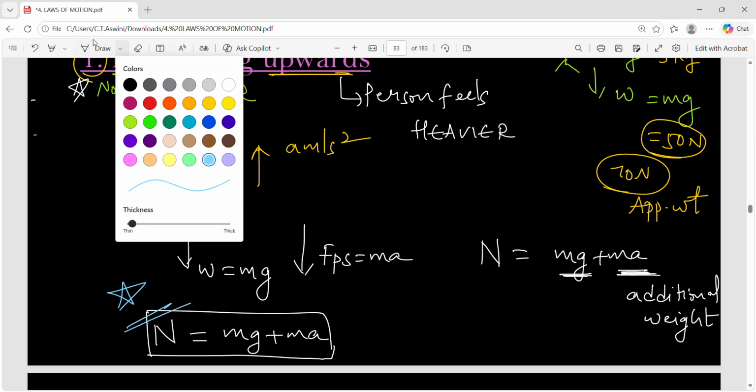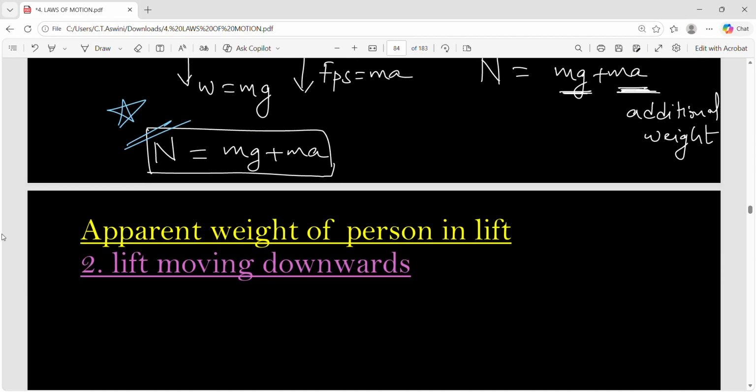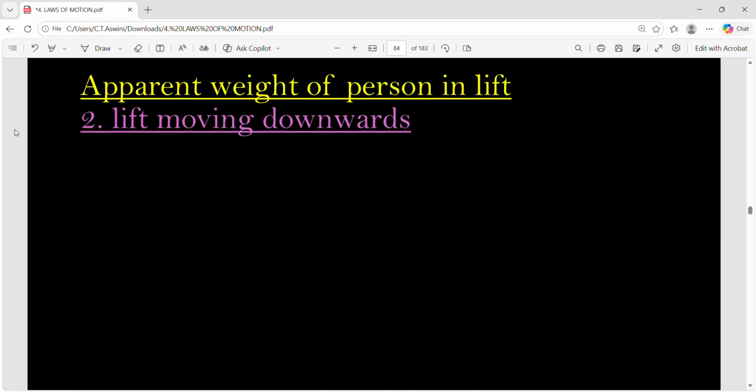Now you understood. When the giant wheel is moving upward, or when the lift is moving upward, you feel heavier. What is the reason? Your actual weight is mg, and additionally you will have some ma weight. That is why you will feel heavier. And why that additional weight? It's because of the non-inertial frame of reference.